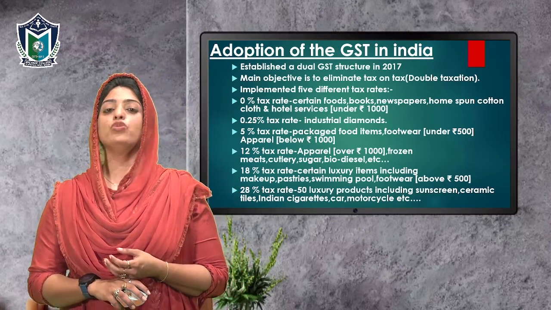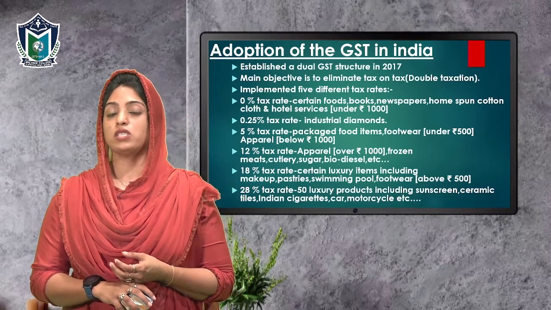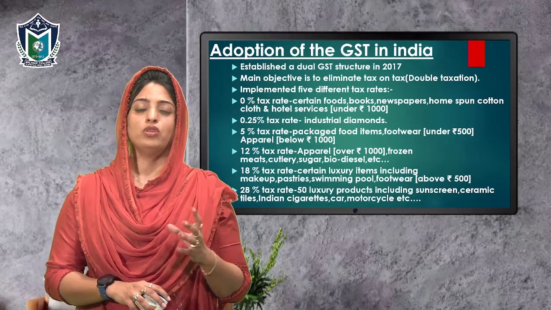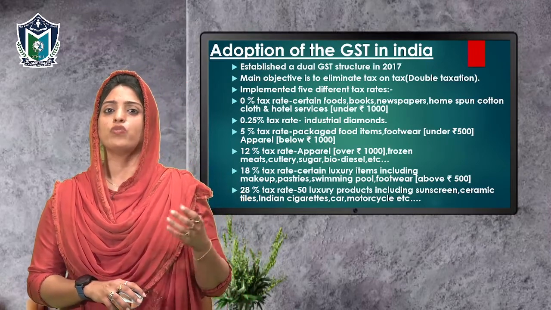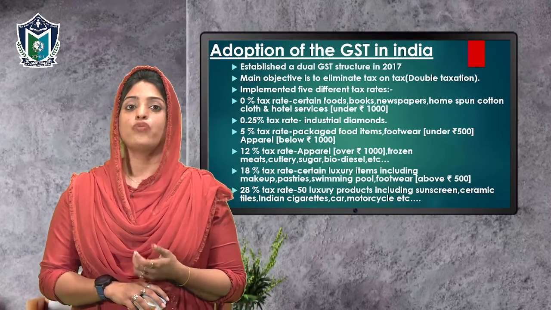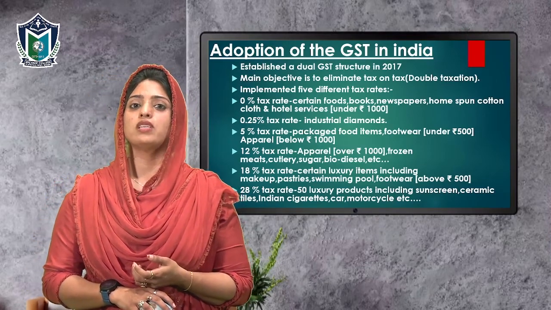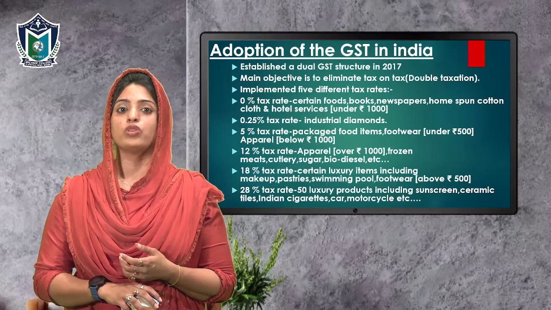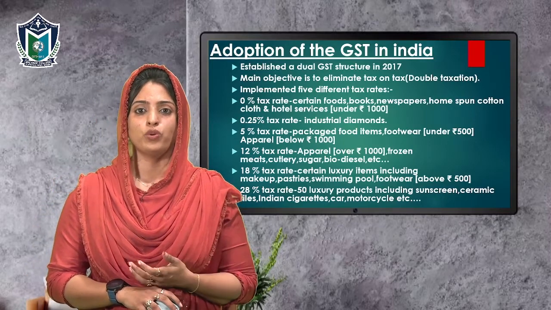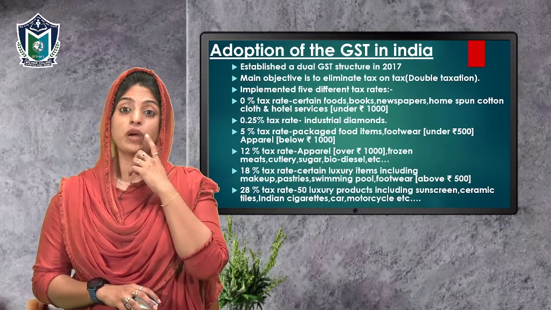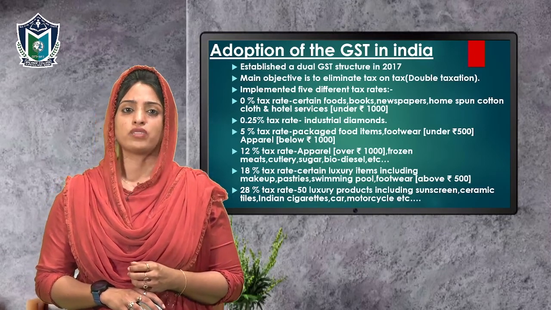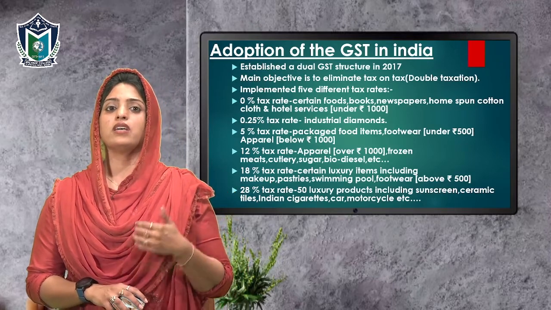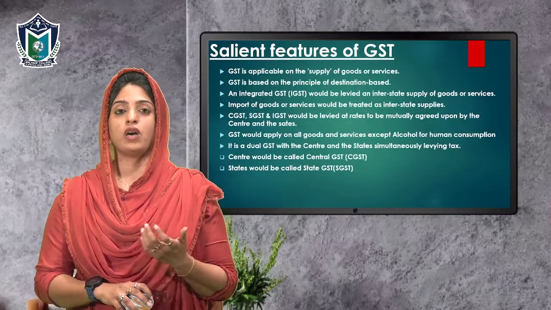The 5% tax rate has been used for packaged food items, footwear coming under 500 rupees, and apparels below 1000 rupees. Usually the most used tax rate is 12%, because it involves apparels over 1000 rupees, frozen meats, cutlery, sugar, biodiesel, etc. The 18% tax rate is given to certain luxury items including makeup items, pastries, swimming pools, and footwear coming over 5000. And the 28% tax rate is given for luxury products, which include sunscreen, ceramic tiles, and all the food items coming over 1000 rupees.